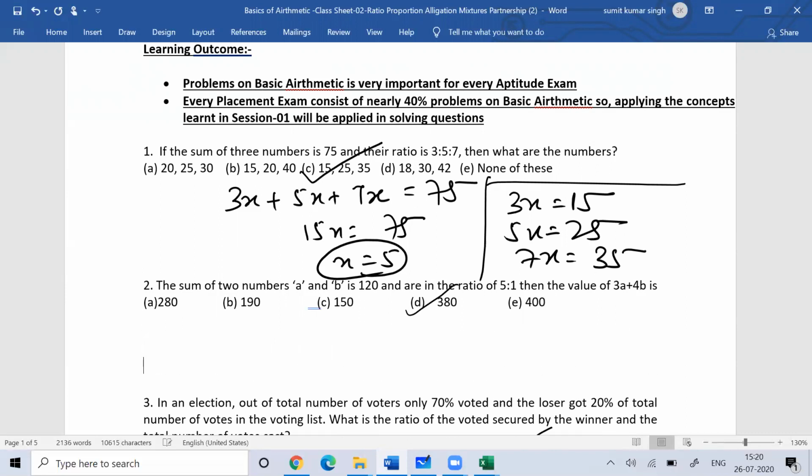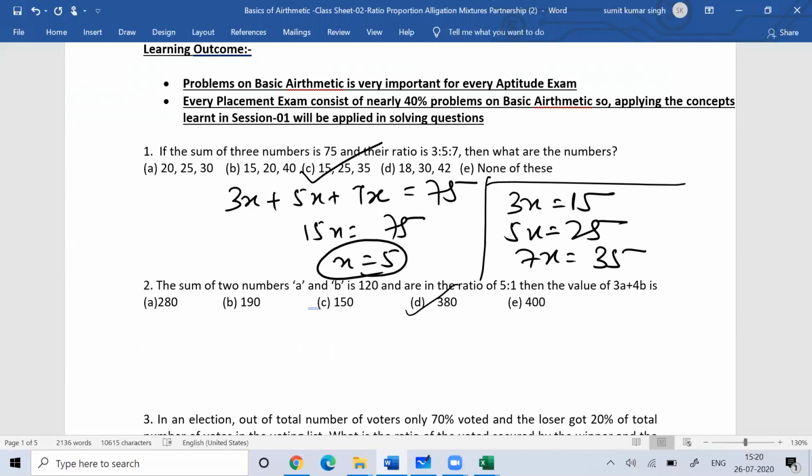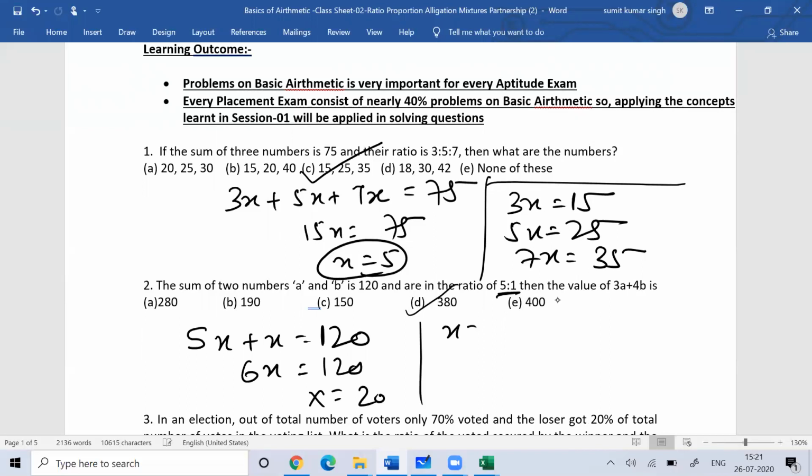Now see question number 2: the sum of two numbers is 120 and their ratio is 5 is to 1. You can write one number as 5x and the other number as x. Their sum is 120, so 6x is equal to 120, so x is equal to 20. So one number is 20 and the other number is 100.